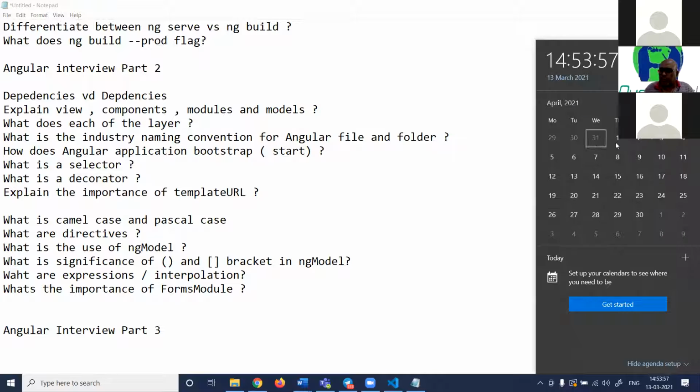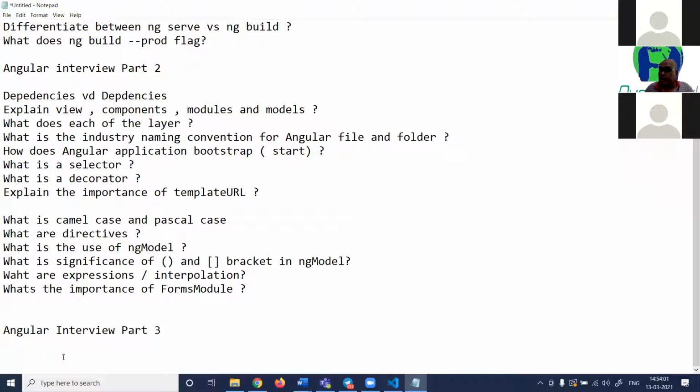But in the first week of April when I come, let's make sure that everybody can do ng serve, everybody can write code. At least the people who are in this lecture class at this moment should be able to, right? And remember that if you are missing the lectures in between, those practical sessions won't be so useful because I won't be covering all these things again. So make sure that you practice as well.